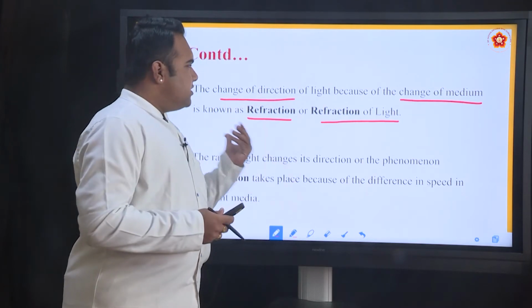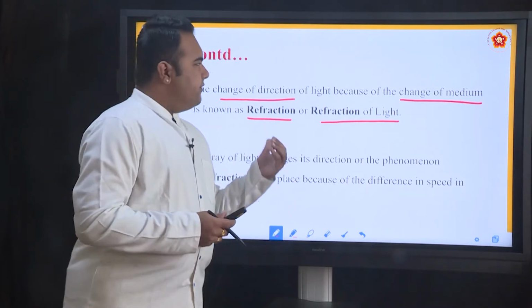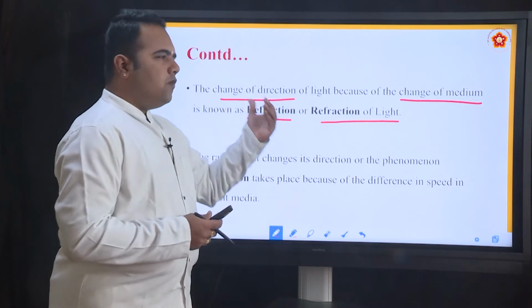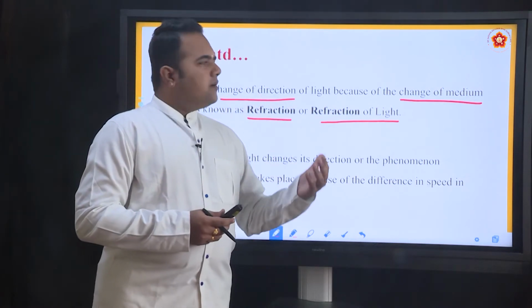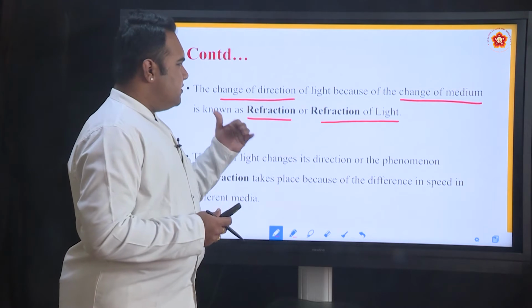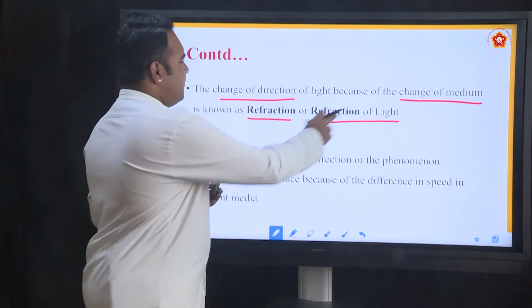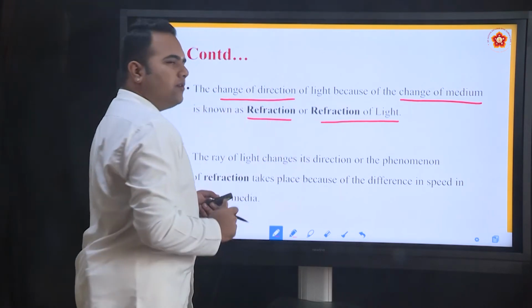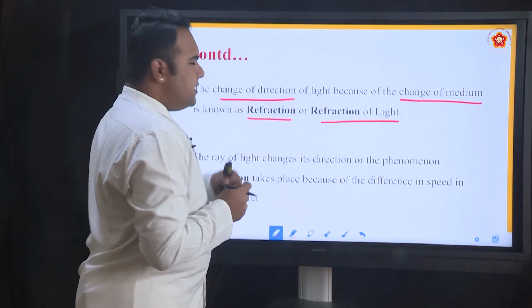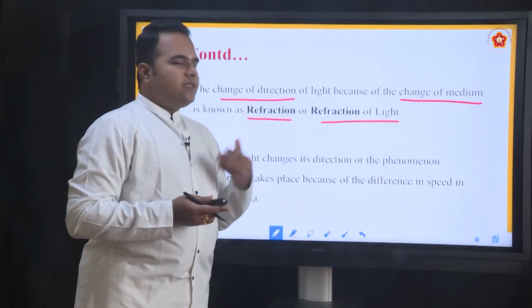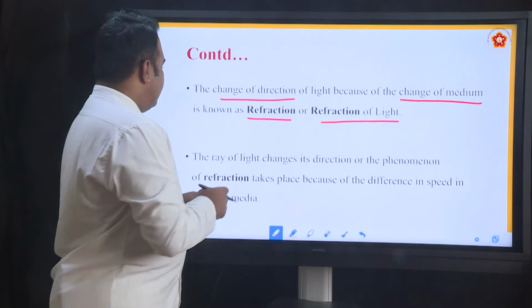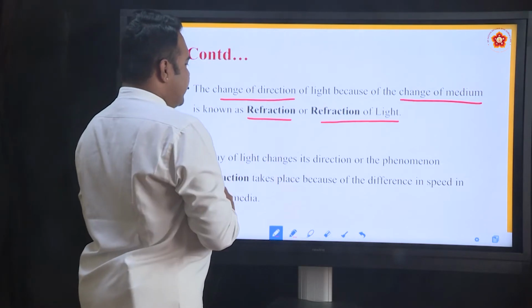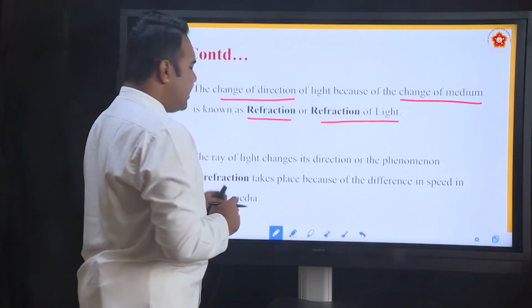But whenever there is a change of medium, that is, when light rays travel from air to water or air to glass or in any other way, a change in direction of light is observed, and this change in direction of light is defined as refraction of light.